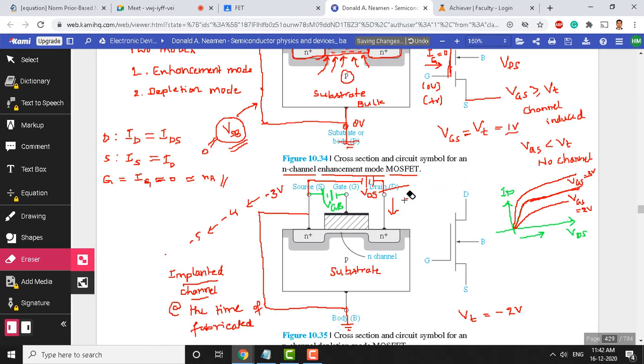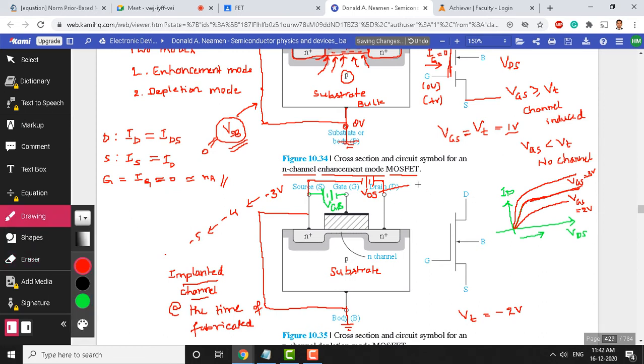What will happen to this drain current? VDS is kept at 2 volts, and you can imagine a situation like VGS is minus 3. Any guesses? First of all, I just want to know whether the channel exists or not for this minus 3. That will tell you about the current which is flowing here. So this is ID.